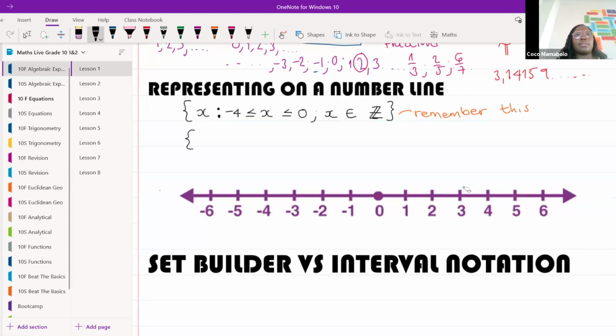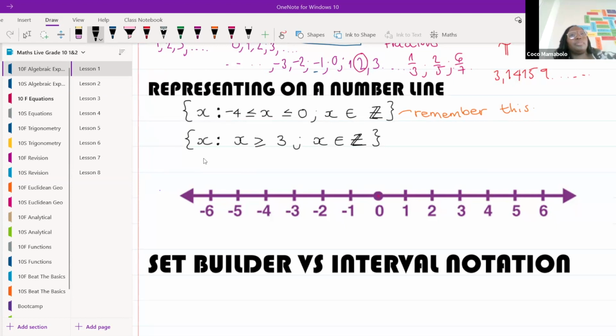I'm going to write x, some number x. I don't know what that number is, but I want x to be greater than or equal to 3. I also want x to be an element of the integers, the integer group. So where would I start? At what number would I start?